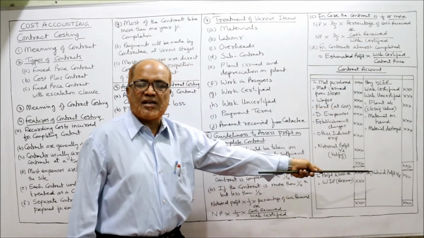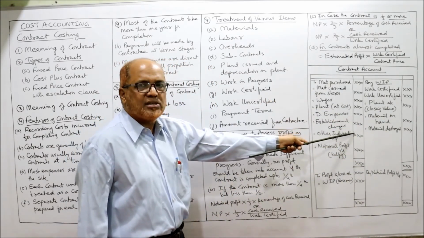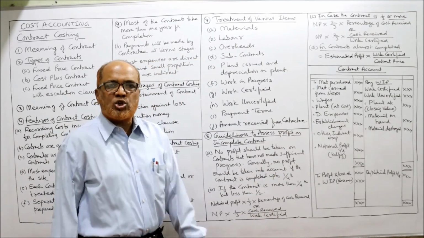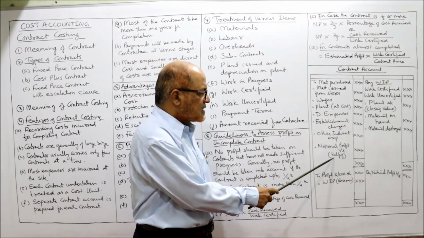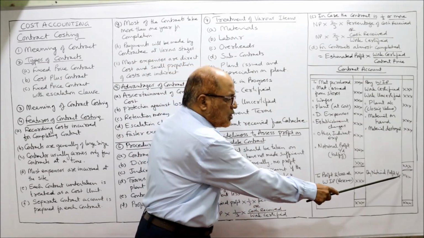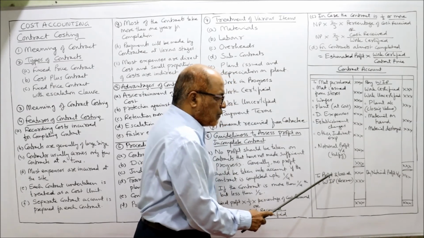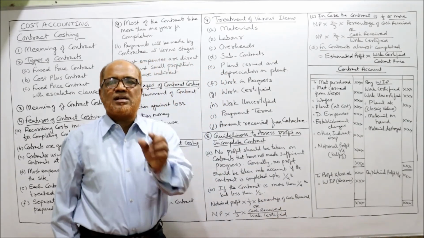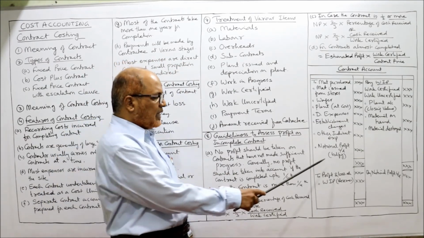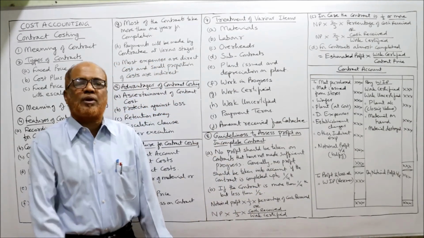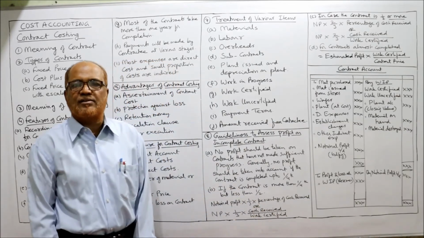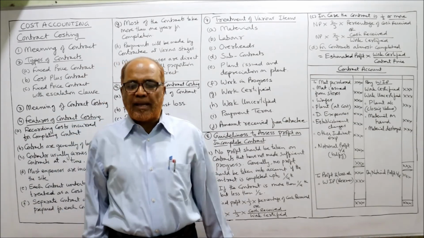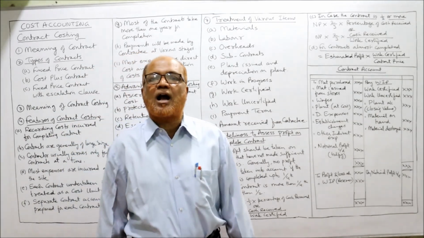Normally the credit side total will be more. So from the credit side total, deduct all debit items, and the balancing figure will be called notional profit. It is called notional profit, imaginary profit, balance carried down. Here, by notional profit brought down, on the debit side: to profit and loss account, to WIP reserve, balance transferred to reserve. Some part of the notional profit will be transferred to the P&L account and the remaining balance of notional profit will be transferred to WIP reserve. How much profit? Just now I have explained to you. So this is the complete theory regarding the contract account.